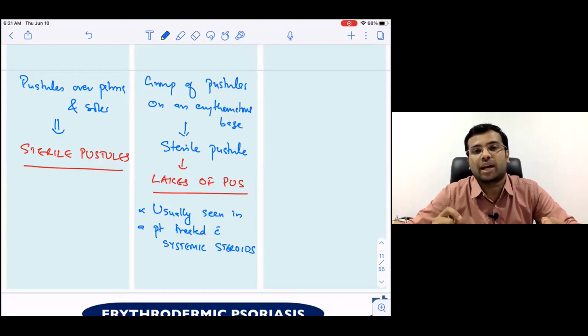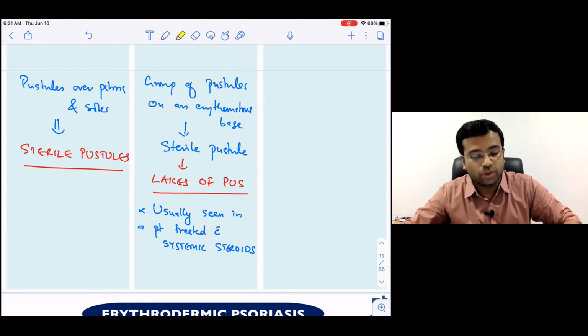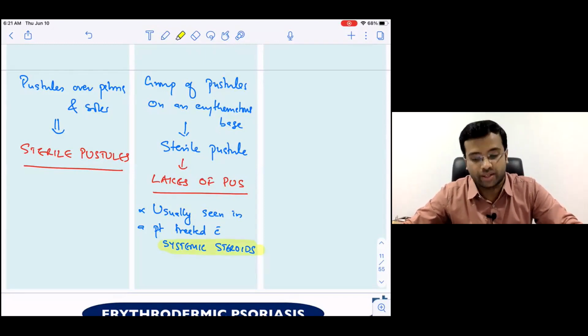Because if you prescribe a systemic steroid, upon discontinuation of the systemic steroid, the patient may develop acute generalized pustular psoriasis, which is also called von Zumbusch reaction. So please note down, this is usually seen when any kind of psoriasis is treated with systemic steroids.